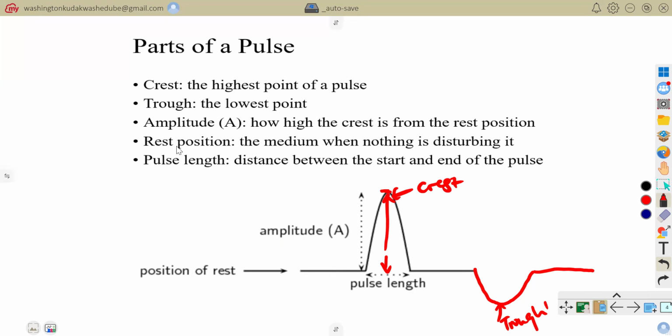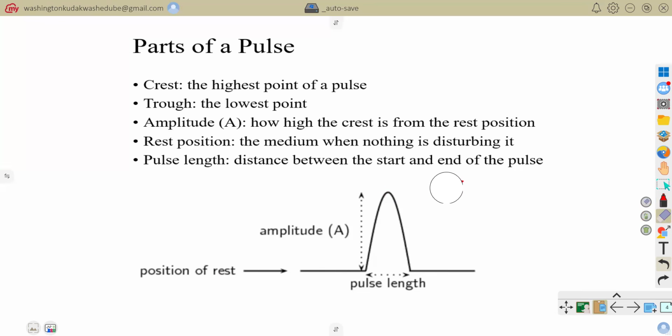And then we have what we call the rest position, or else the point of equilibrium. This is the line within which your medium particles would be if there was no disturbance. And then we would come to define something that we refer to as the what? As the pulse length. The pulse length, this is the distance between the start of your pulse and the end of that pulse.